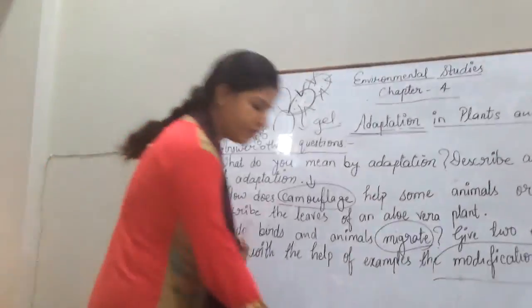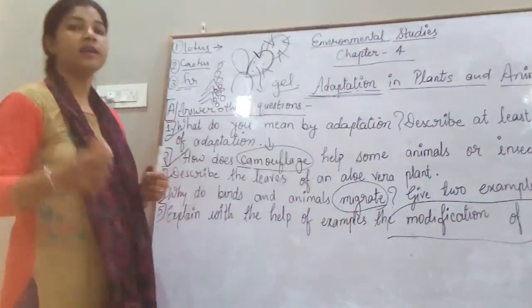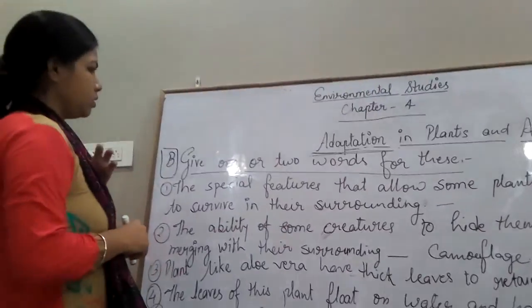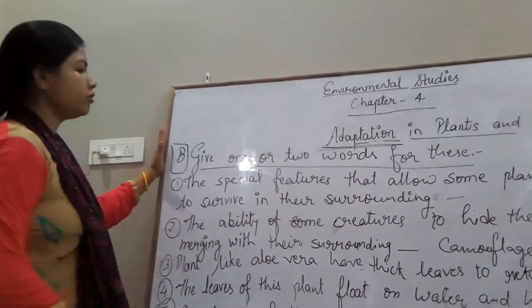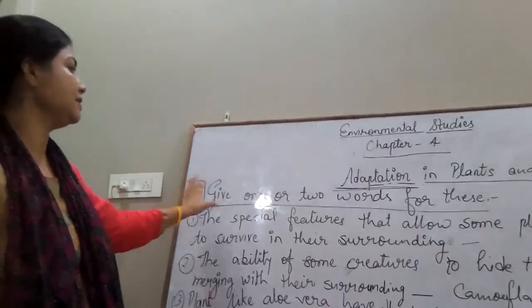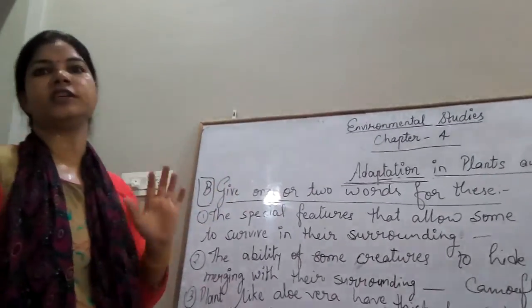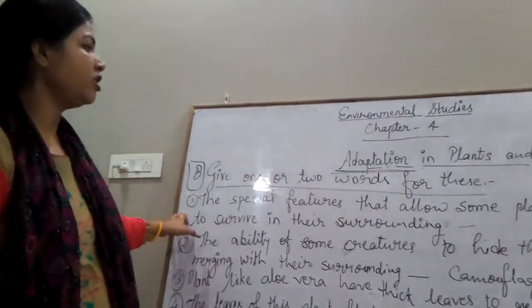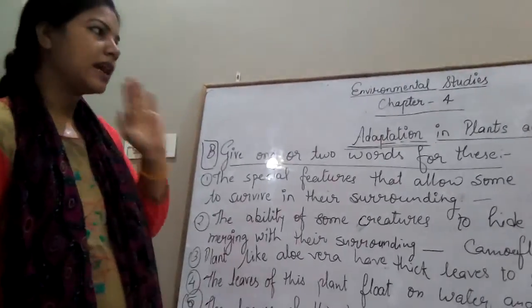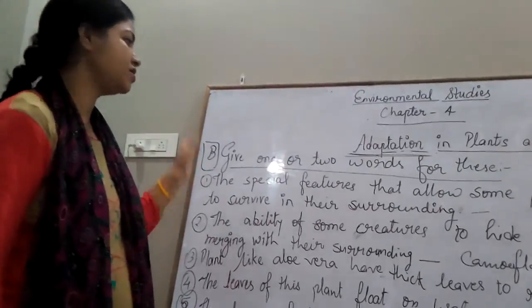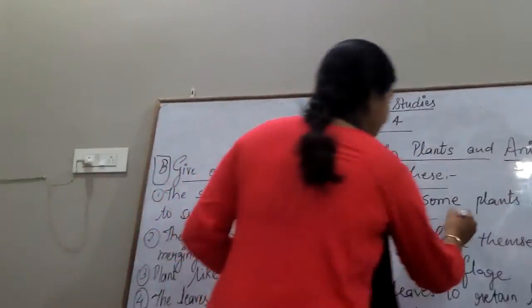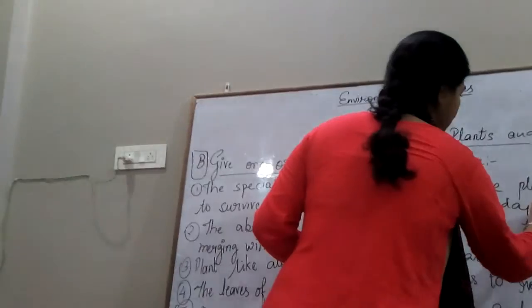Okay. So we are going to discuss the next one. Give 1 word or 2 words for the following. See, now we are going to discuss the second question, that is, give 1 or 2 words for these. First one is the special features that allow some plants or animals to survive in their surroundings. See, that is the name of our chapter. It is called adaptation.